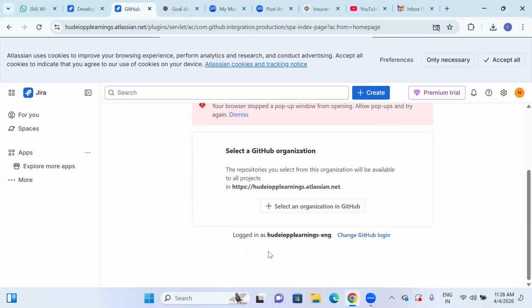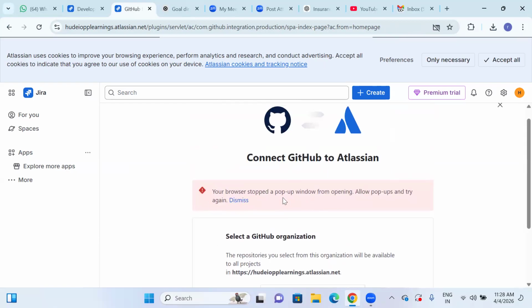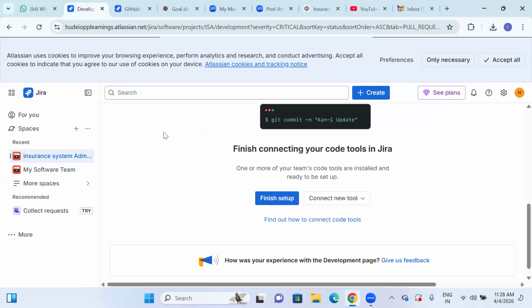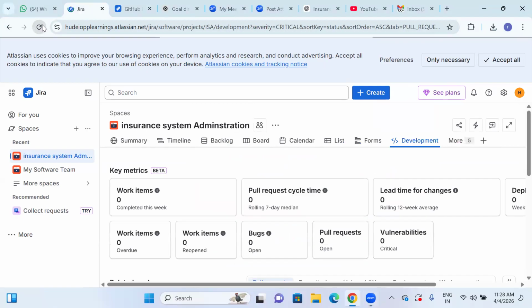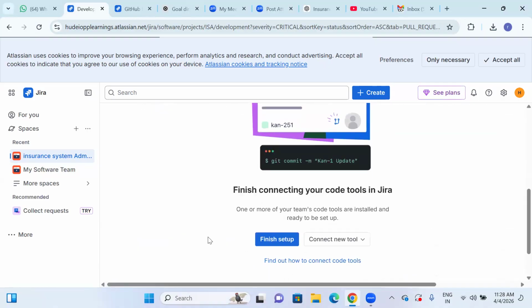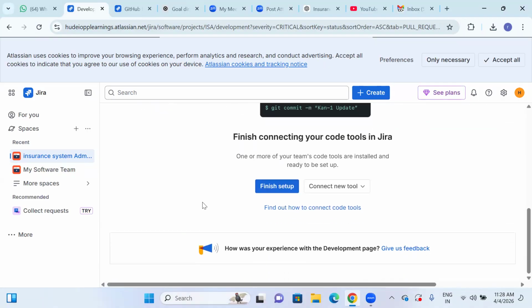Either way, or else we can change to GitHub login. If there is any selection of organization in GitHub, we can do that. The browser stopped a pop-up window from opening. Okay, right, let's leave it. So this is how we have to connect GitHub. As I mentioned, GitHub is a kind of code repository where we update all the code, whatever required code items we have, and everything we can connect with.